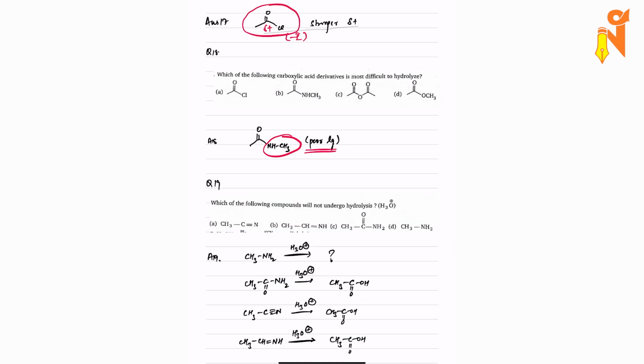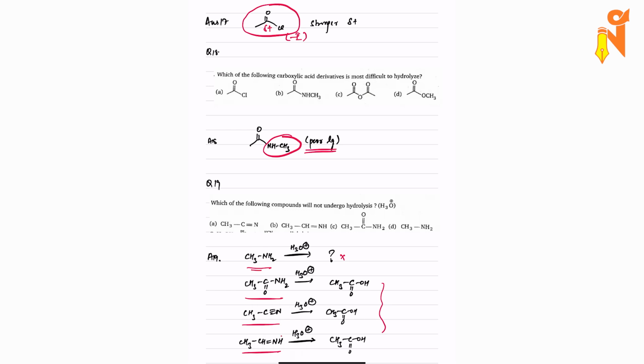Now come to question number 19. Which of the following compounds will not undergo hydrolysis by H3O plus? All these compounds, amide, cyanide, and imine, all three in the presence of H3O plus tend to form the carboxylic acid, but that's not what happens with CH3NH2. CH3NH2 cannot hydrolyze because NH2 is a poor leaving group. So this reaction will not take place over here. No reaction will take place.